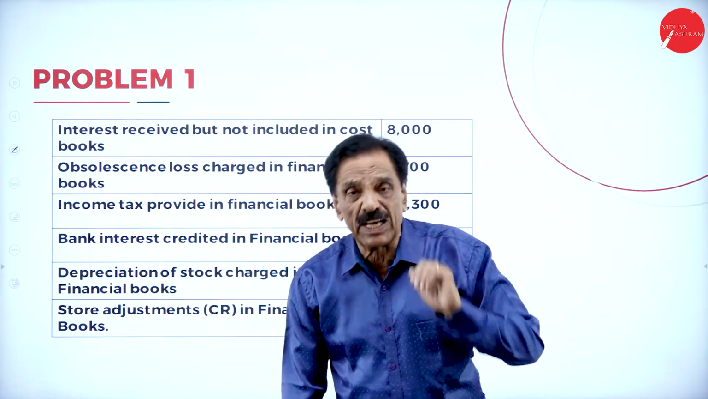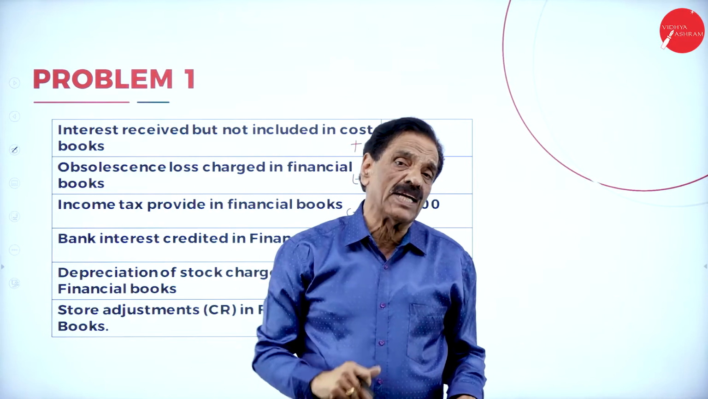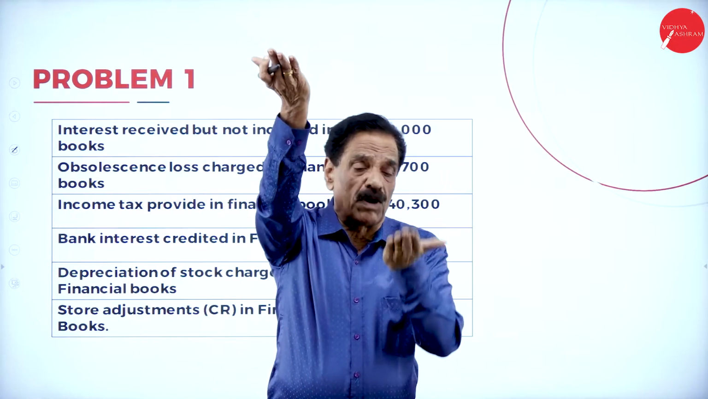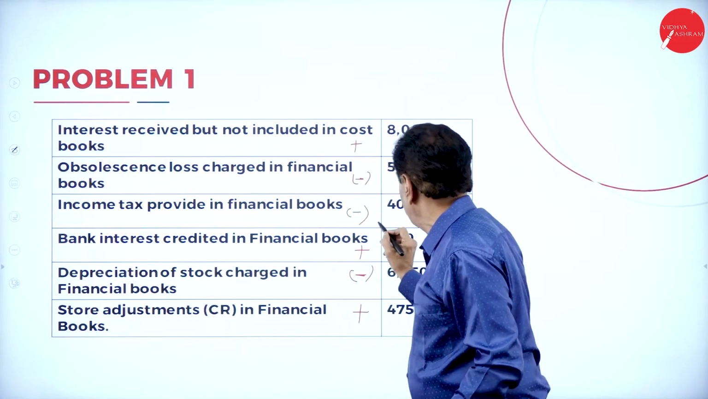Then income tax provided in the financial books. Income tax paid in the financial. What will happen to profit? The profit of the financial book will be reduced, but no entry in the cost book. So the cost book shows more profit, financial shows less profit. To make equal, reduce the cost book.